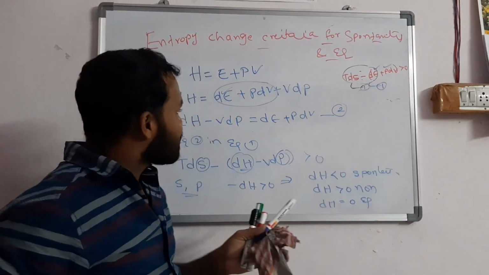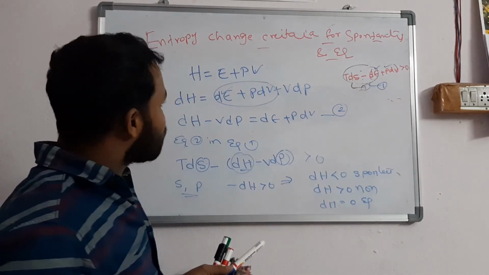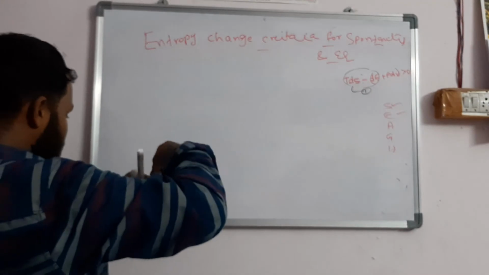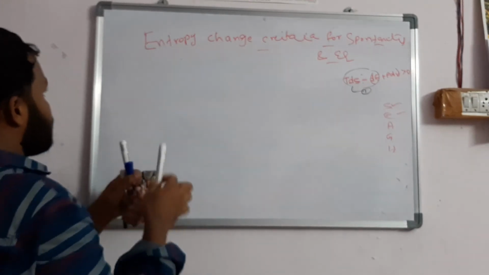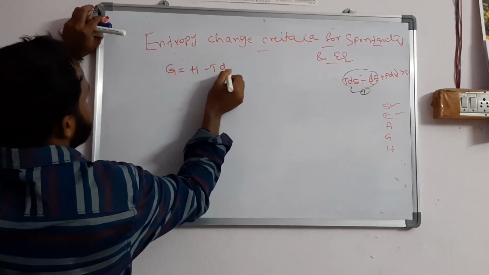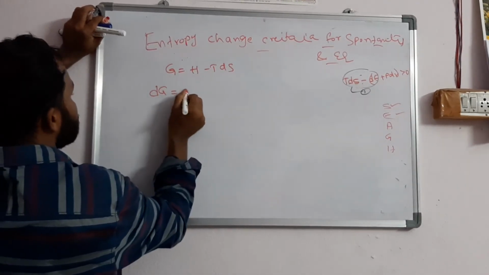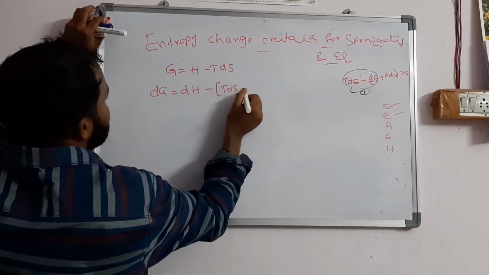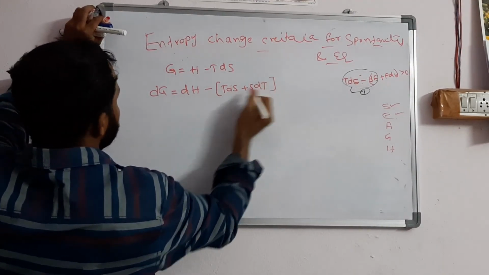Next we will discuss the Gibbs equation. We discussed G is equal to H minus TS already. So dG is equal to dH minus TdS minus SdT.